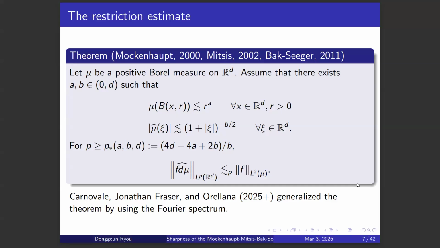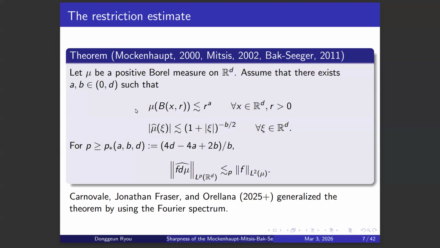So for indices a and b between 0 and d, we assume two things. First, the measure mu of a ball of radius r is smaller than r to the a. And when you take the Fourier transform of mu, then it has a certain Fourier decay, which is approximately (1 + |\xi|) to the power of negative b over 2. Then for p greater than p star, which is defined by (4d - 4a + 2b)/b, we have the following L^2 to L^p estimate.